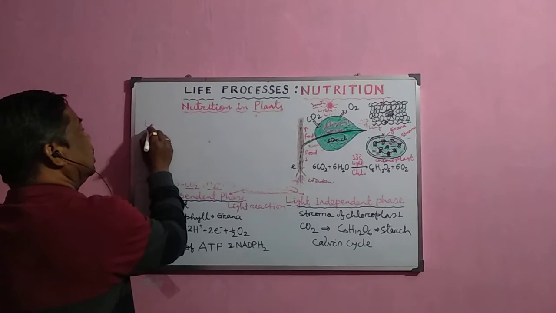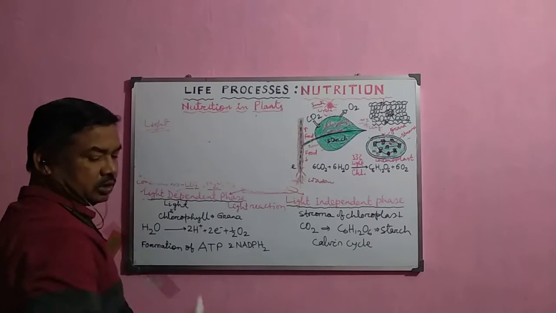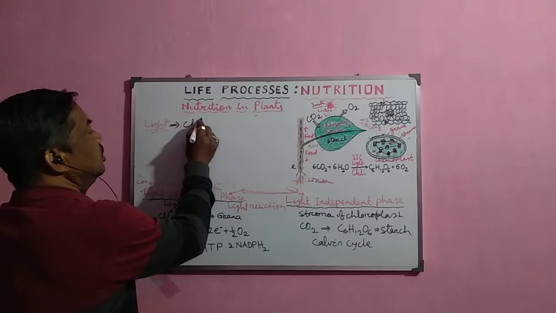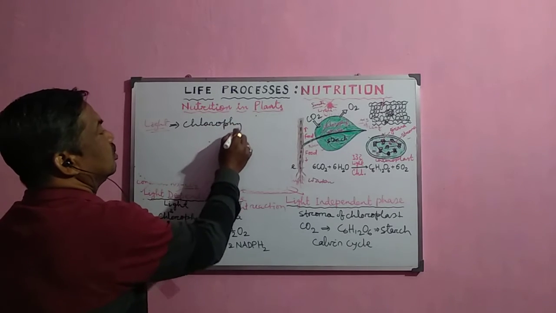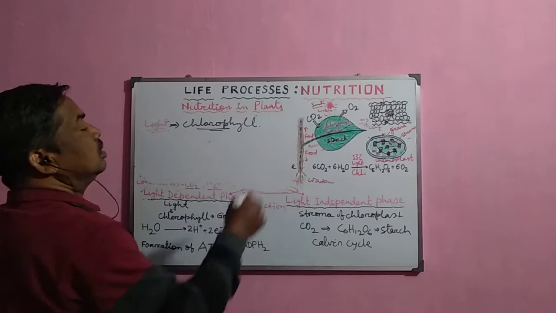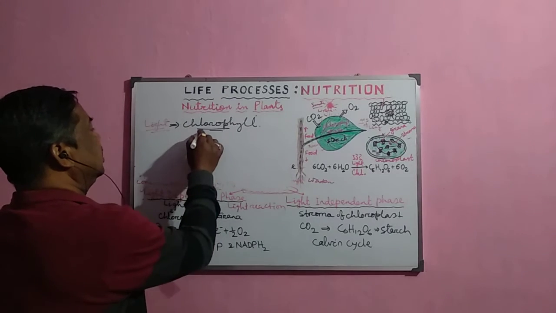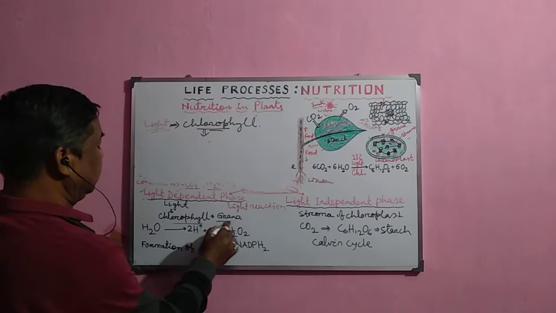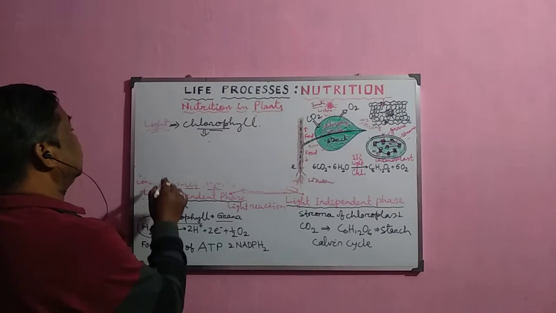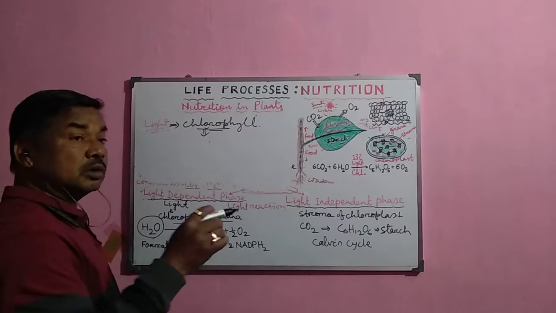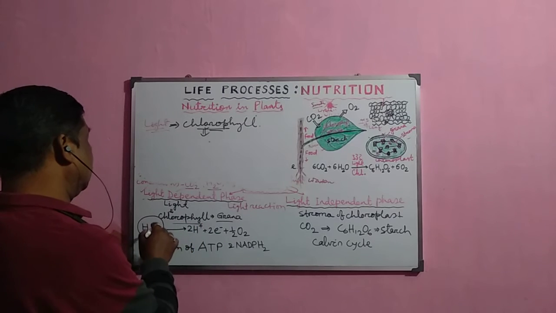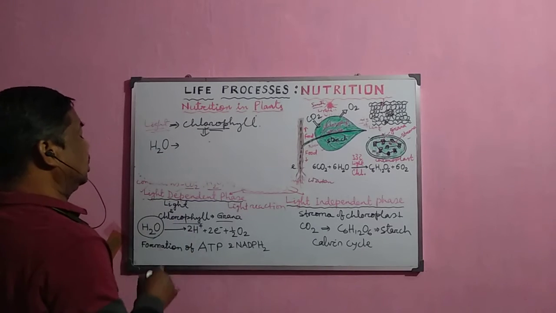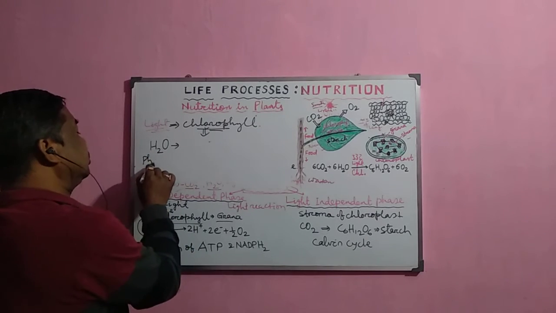When light falls on the chlorophyll pigment, particularly in the grana, this light splits the water molecule. When the chlorophyll pigment collects the light energy, it splits the water. The splitting of the water molecule is called photolysis of water.